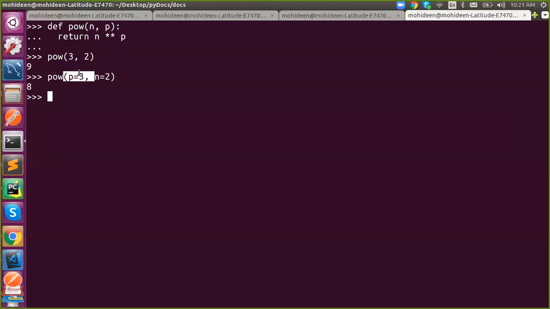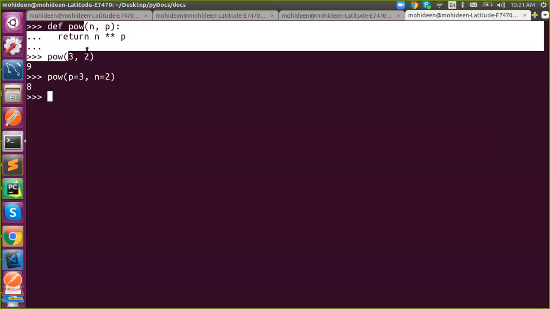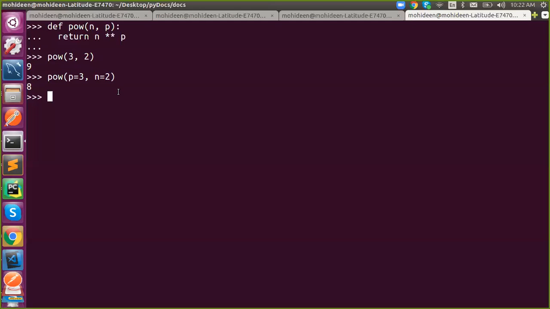So what happened here? 3, 2 as per question: 3 was assigned into n and 2 was assigned into p. Got it? The first value into the first parameter, the second value into the second. But keyword is nothing but a reference. The value will be assigned into the dedicated key, so we should use the exact key which was defined in the parameter.